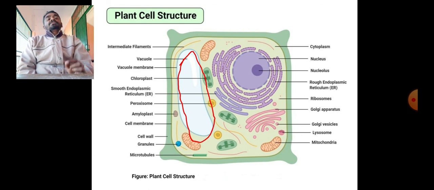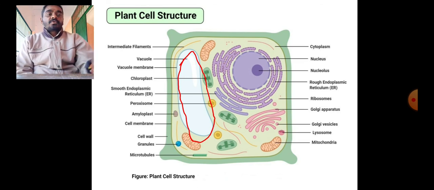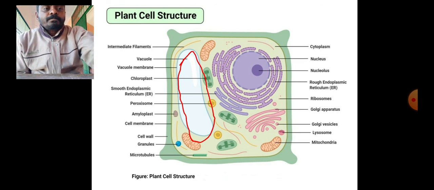It's all because each and every cell of the plant contains large vacuoles. In these large vacuoles, lots of materials are stored, and sometimes air is also stored. When air is stored, the dry wood floats over water. That's the reason the vacuole plays an important role.